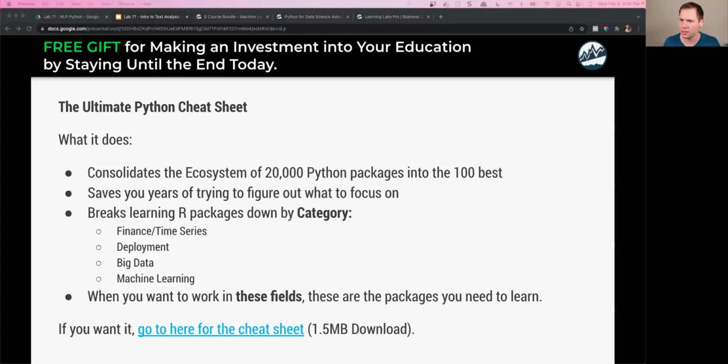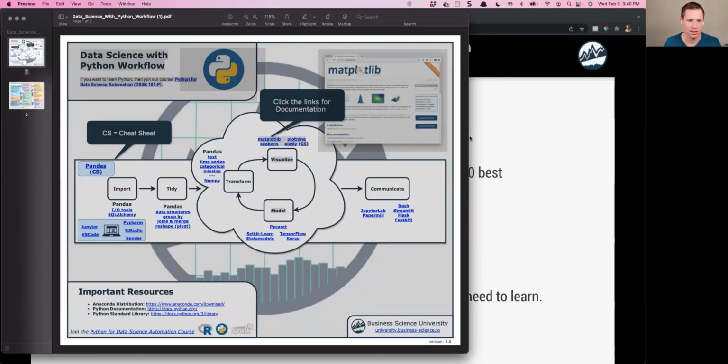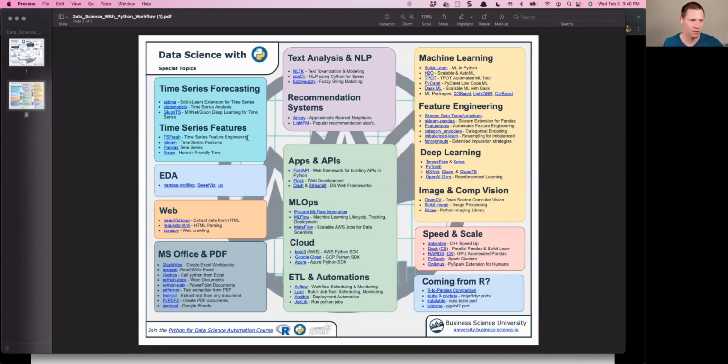It's going to download this document right here. This is the Python cheat sheet. I call it the ultimate cheat sheet for a reason, because it's a cheat sheet that connects to all of the other cheat sheets and all of these packages in here.